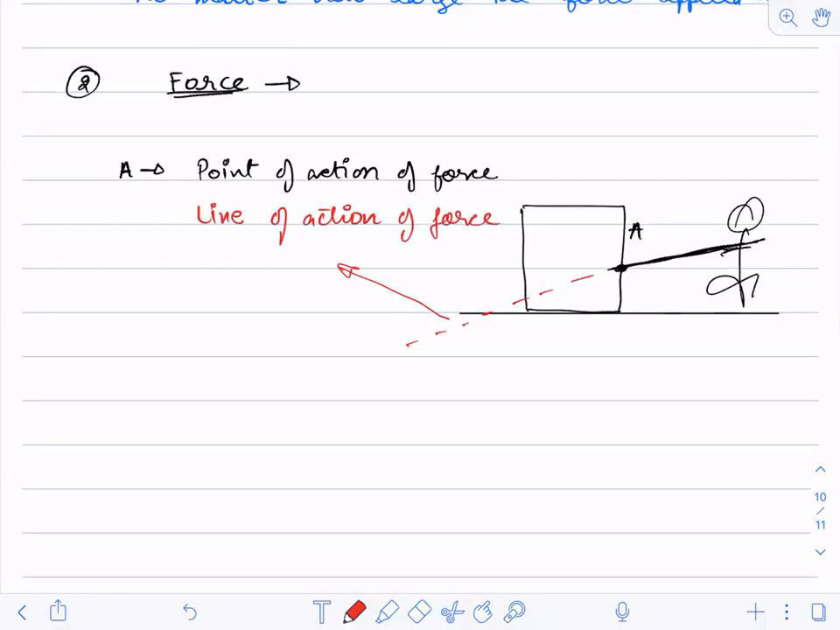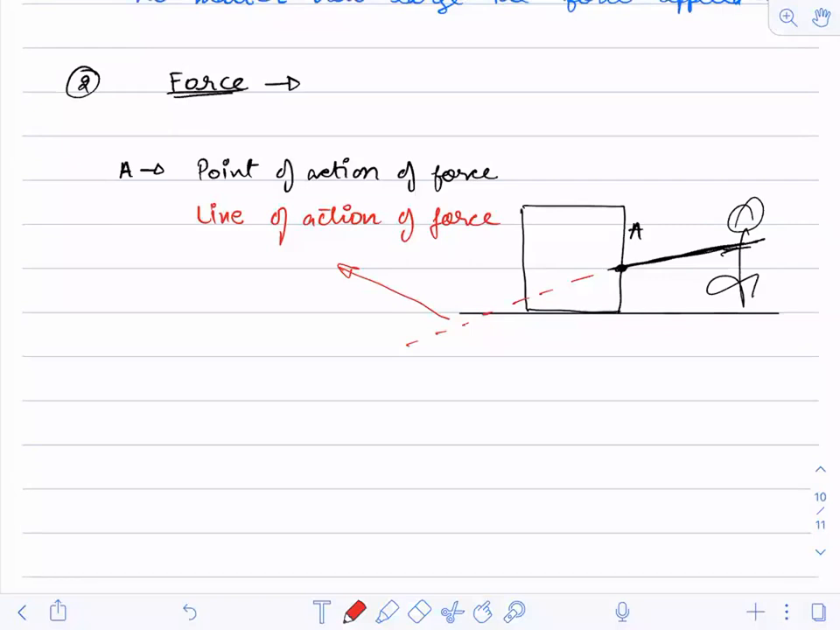Do you understand this? Because along this line only, the force is being acted. You cannot say this horizontal line is the line of action. Why can we not say that? Because the force is not acted horizontally. It is acted at an angle with the horizontal. Is it clear? So you cannot say that the line of action is horizontal.